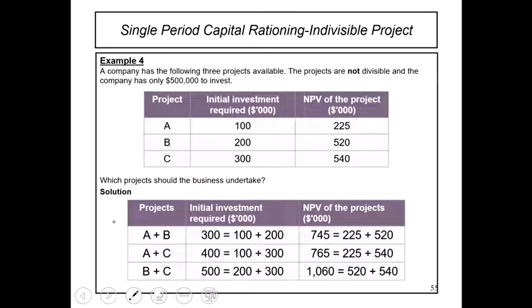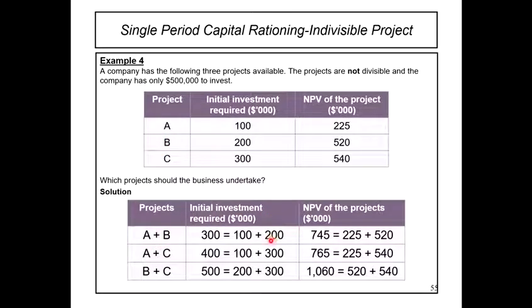Okay, so jom tengok lagi. Example 4. A company has the following 3 projects available. The projects are not divisible and the company has only 500,000 to invest. Okay, so dia ada 500,000. Again lah, kita akan buat try and error. Kita akan tengok kalau kita invest dalam A dengan B macam mana, kalau kita invest A dengan C macam mana, kalau kita invest B dengan C macam mana.